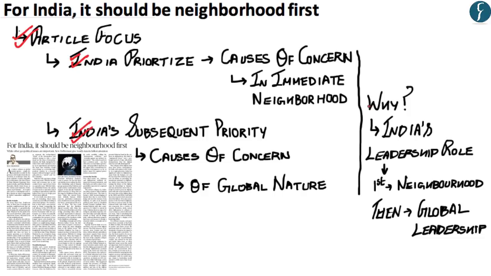And the reason given by the author as to why this should be is that India needs to first showcase a leadership role in ensuring stability in its own neighborhood before it can claim any global leadership roles. Now, after this, the author further highlights the causes of concern in India's neighborhood. Now, let us understand what are the causes of concern in India's immediate neighborhood.